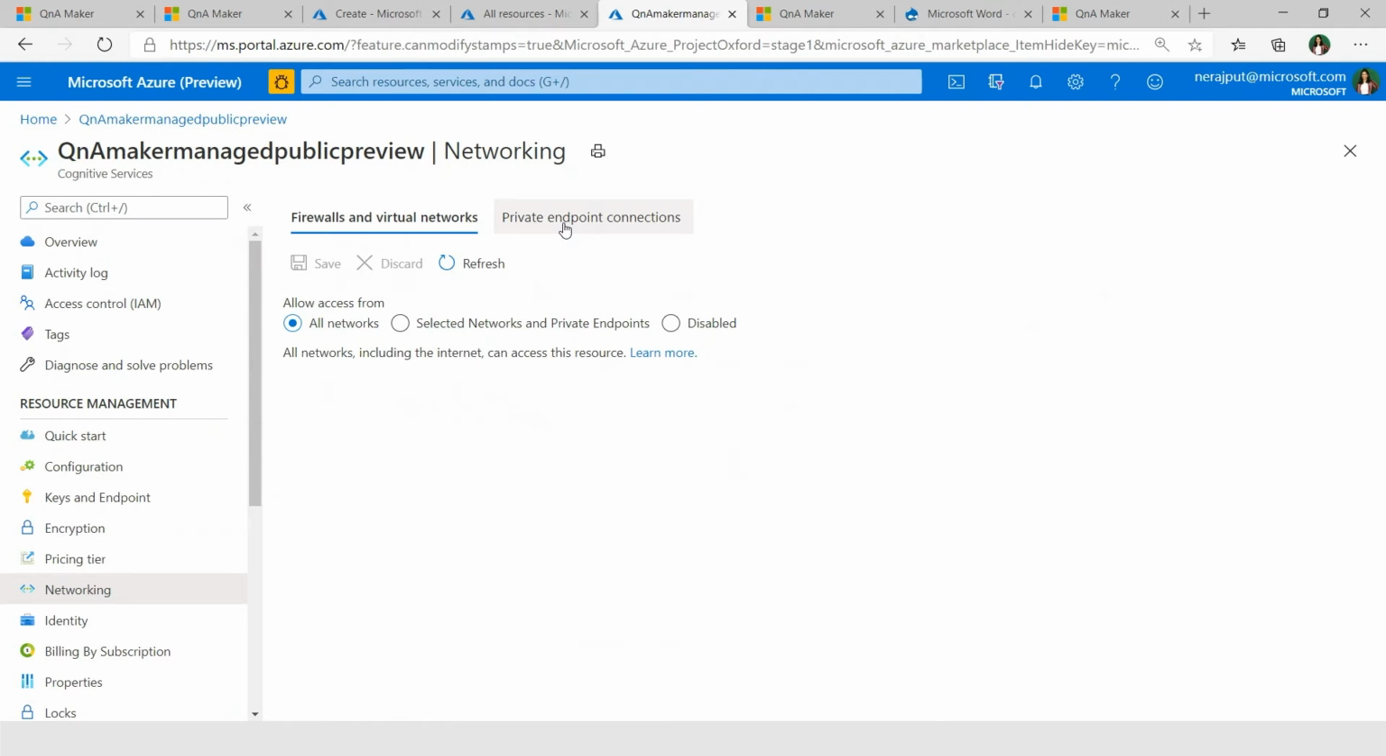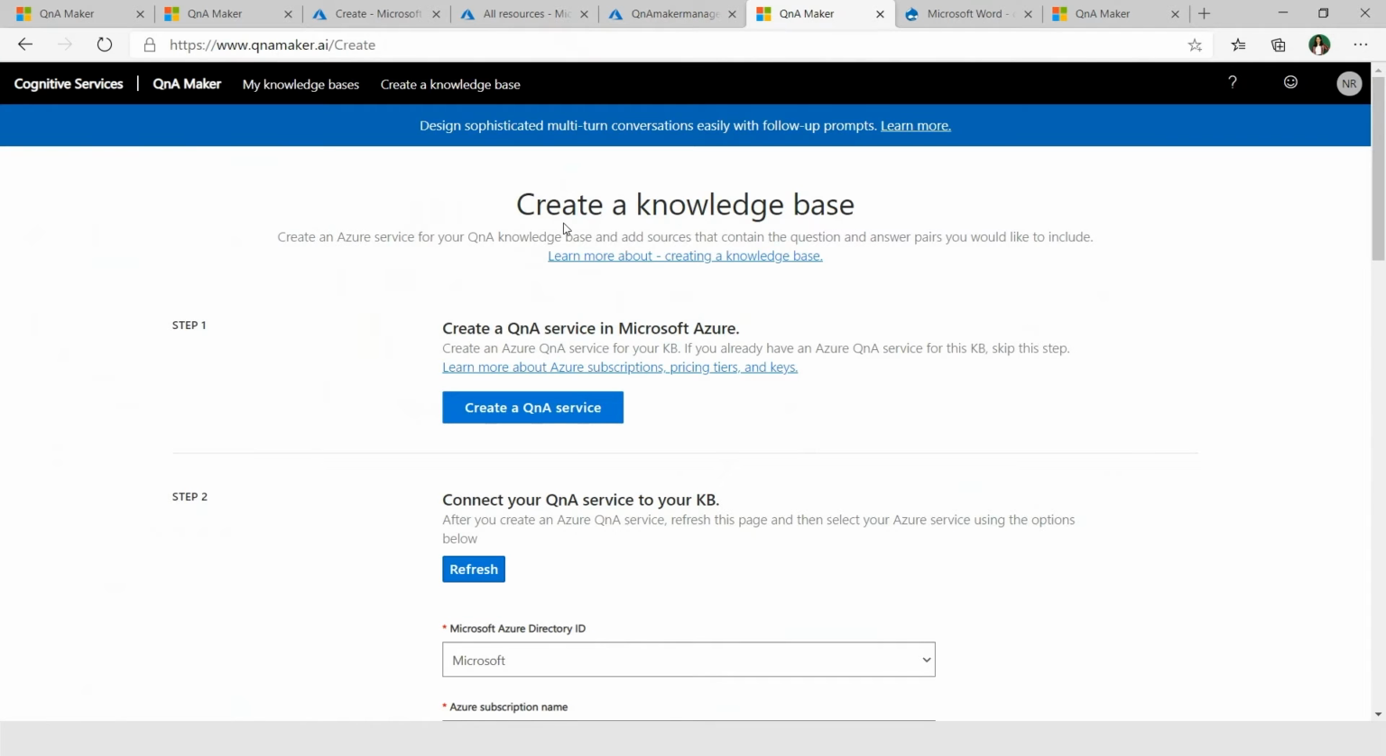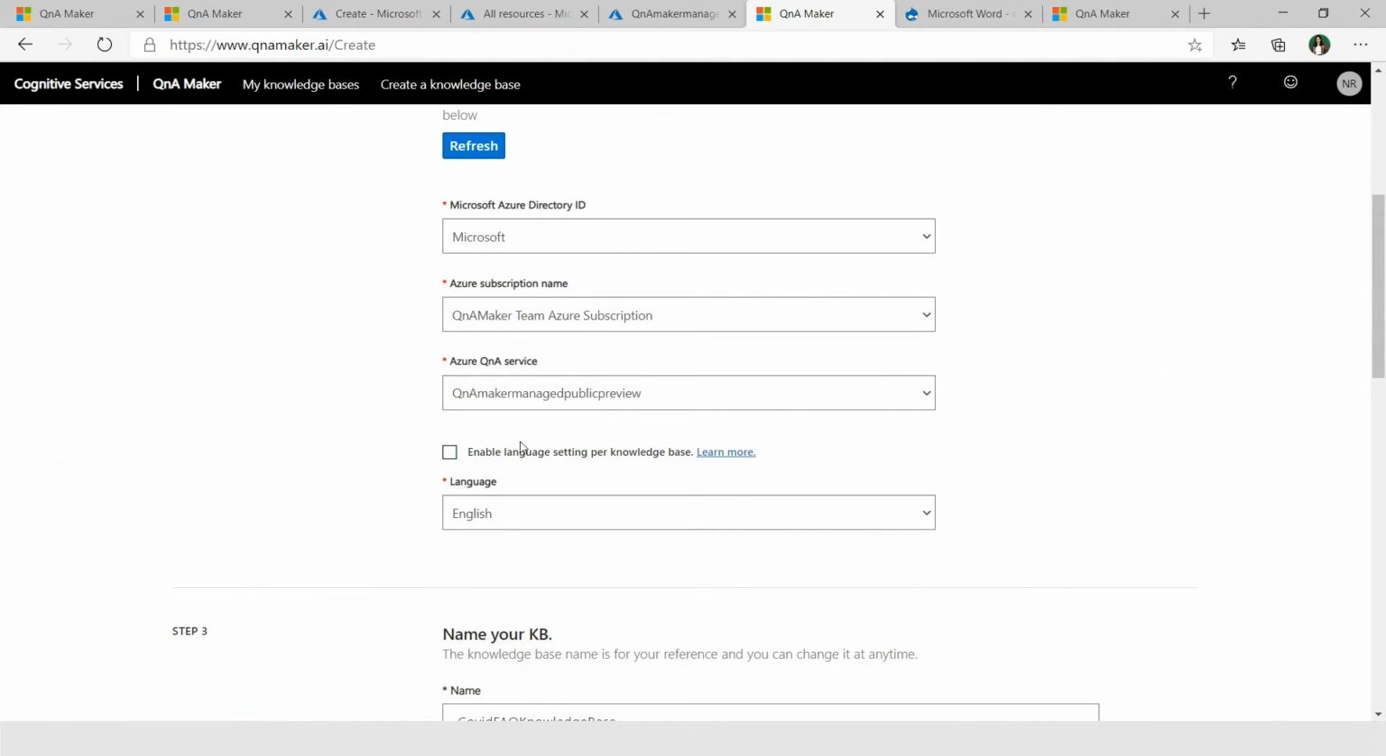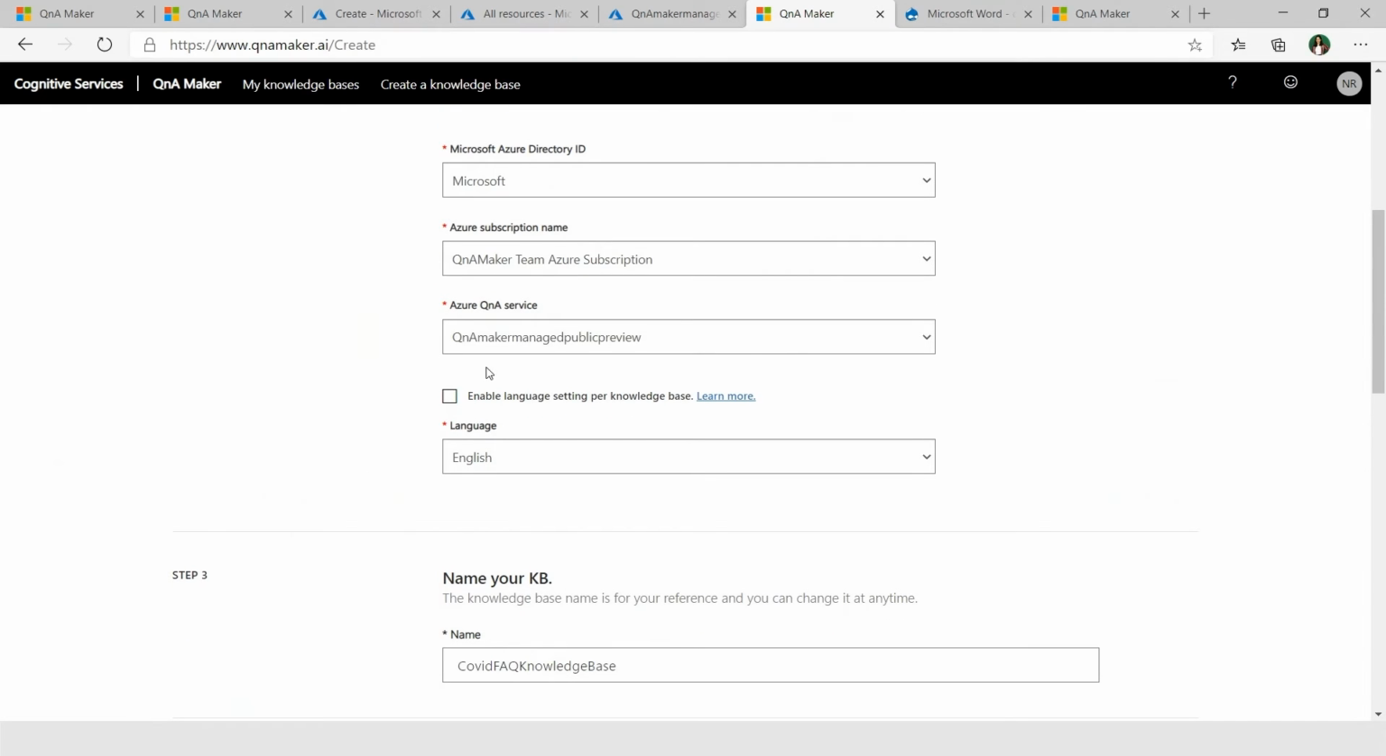Now let me directly jump back to the QnA Maker portal. Let's say we created this whole resource. I have kept almost all the information pre-filled. What you see here, Seth, is a new option. This option doesn't come in the current GA. The reason being, currently our language setting is specific to the service. But with this QnA Maker Managed, we are making this setting specific to the knowledge base itself. So the customer has flexibility if they want to have a multilingual service.